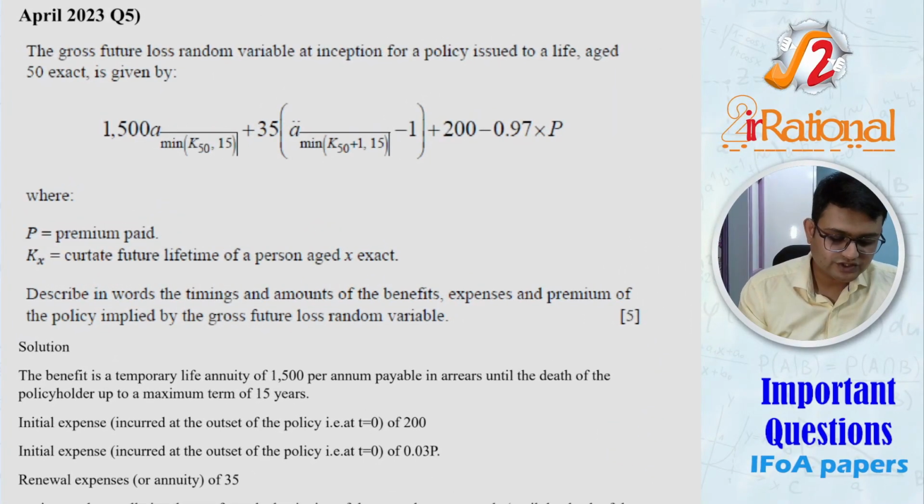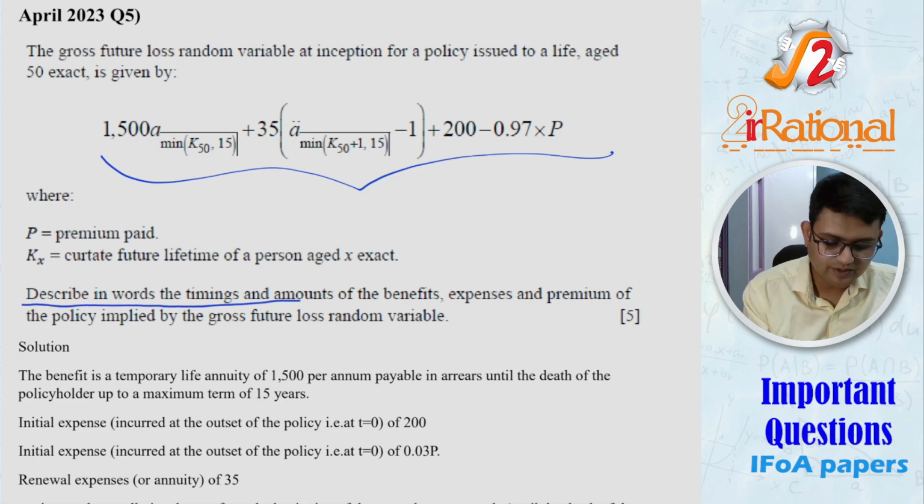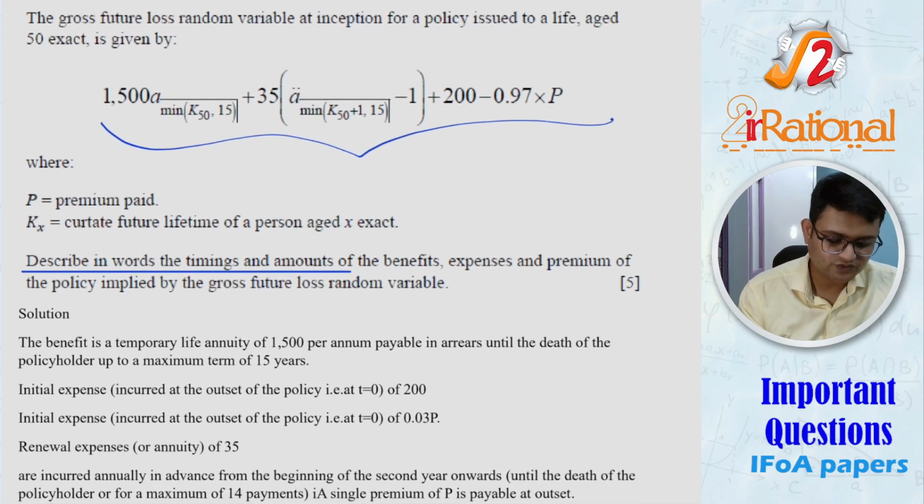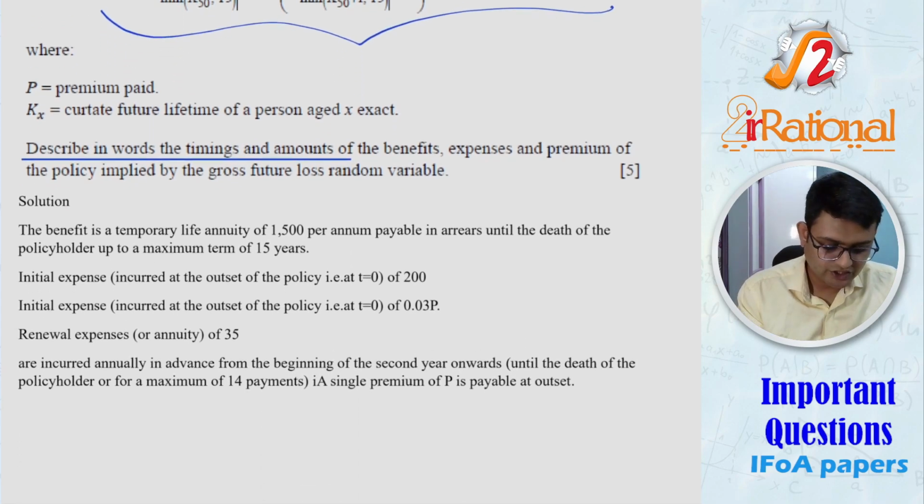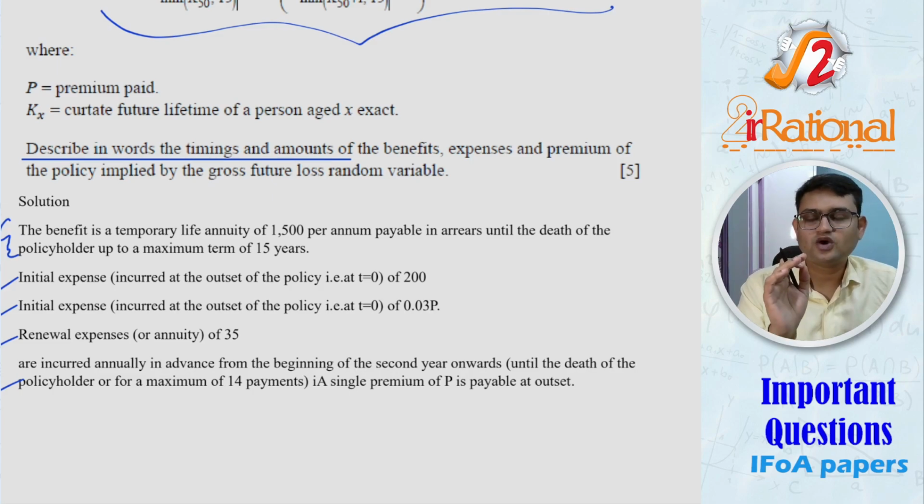In April 2023, question number 5, they gave you an equation and they asked you just to describe in words the timing and the amount of the benefit, expenses, and the premium of the policy. So basically they gave you the answer and asked you to write the question for it. So you had to write the benefits, expenses, as well as the premium, when and how. So again, the understanding of the topic is going to be very important.